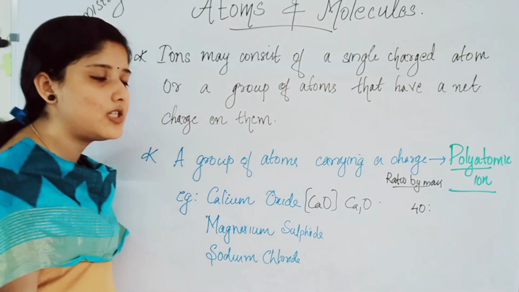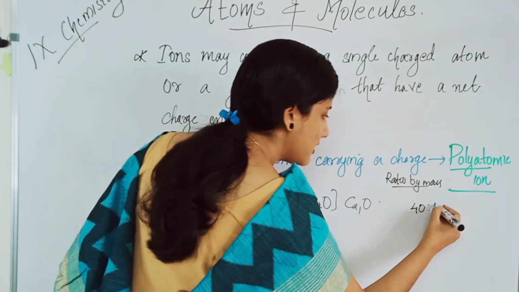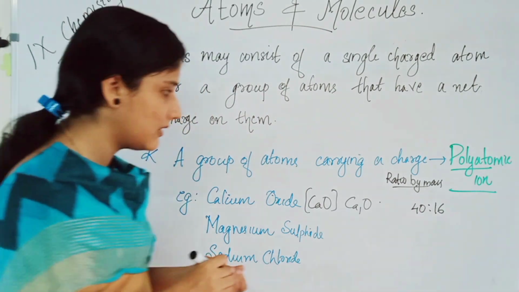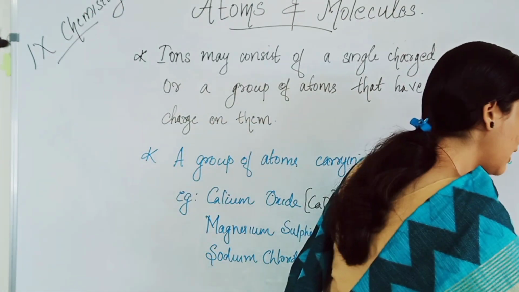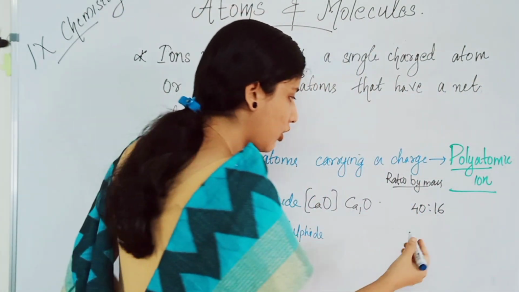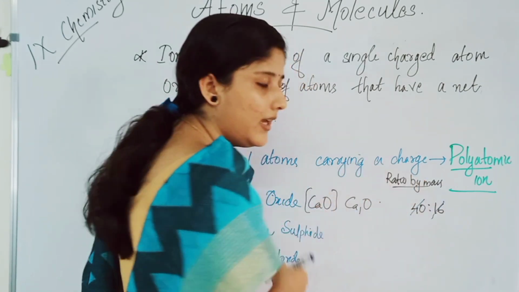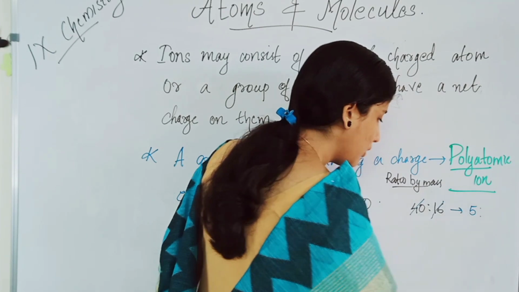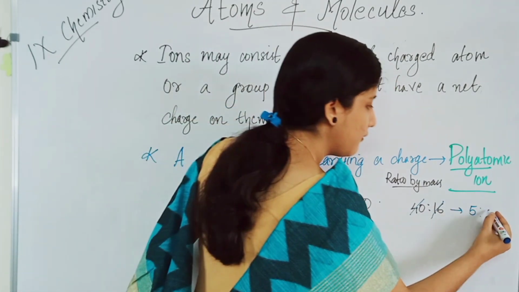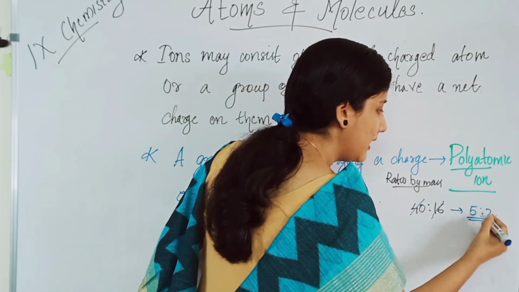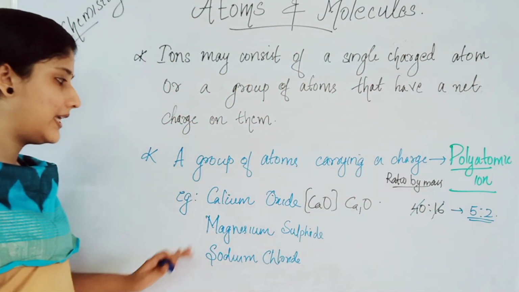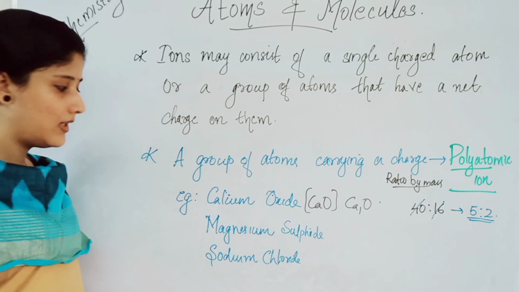The atomic mass of calcium is 40 and that of oxygen is 16. So 40 is to 16. We can simplify it with a common factor of 8. 8 fives are 40, so 5 is to 8 twos are 16, 2. So 5 is to 2 will be the ratio by mass of calcium and oxygen in calcium oxide.